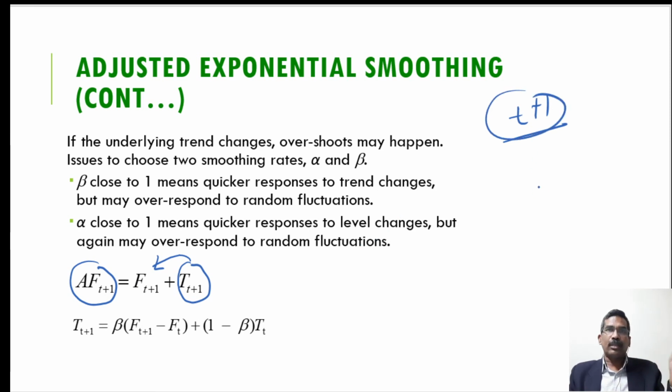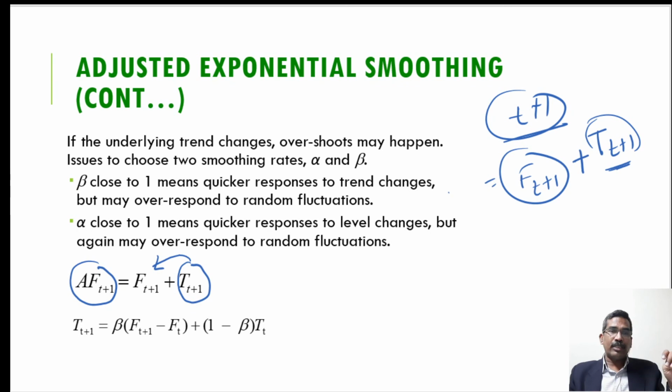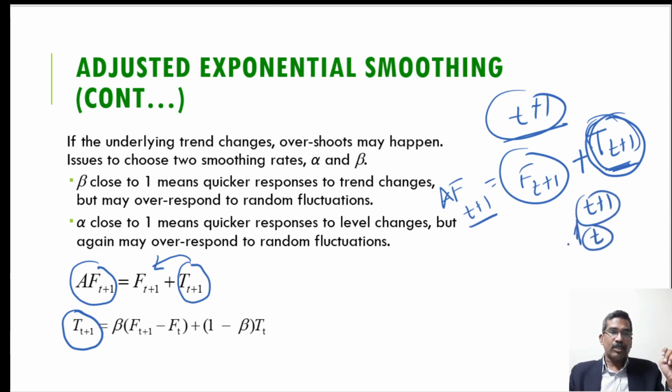That means if you want to find the adjusted forecast for the t plus 1th period, we will have to do the single exponential smoothing forecast for that period, but we will also have to adjust for the trend for that period. This is known as the adjusted forecast for the t plus 1 period. Now the main thing is how to calculate this value. This value depends on beta. You can see here, for the t plus 1 period, we consider the forecast value of the t plus 1th period and the forecast value of the just previous period, the tth period, and the difference is multiplied by beta, and 1 minus beta is multiplied with the tth period trend.